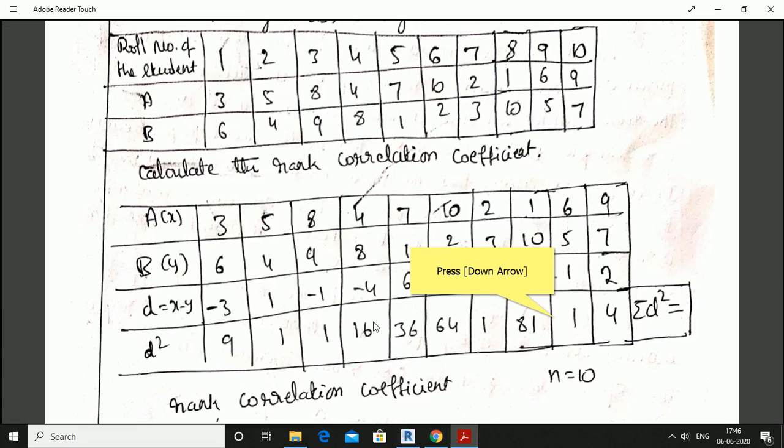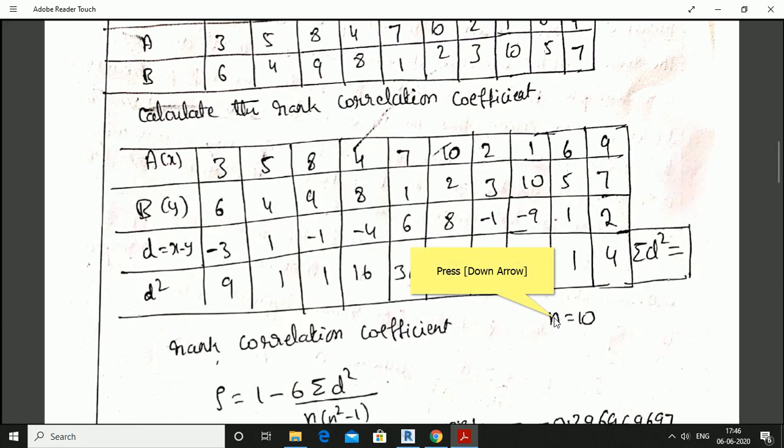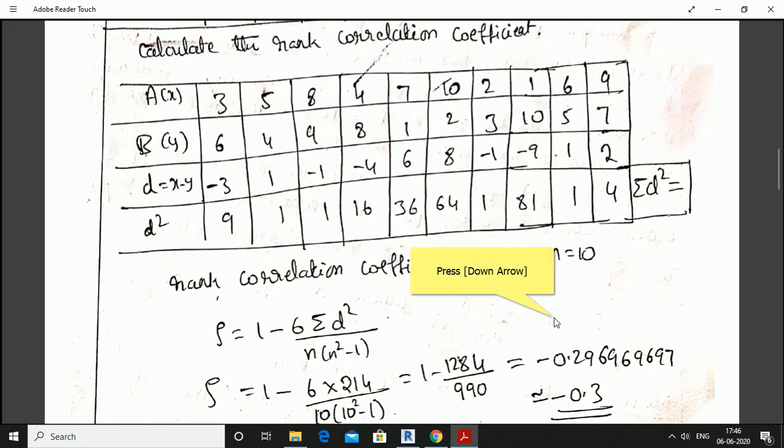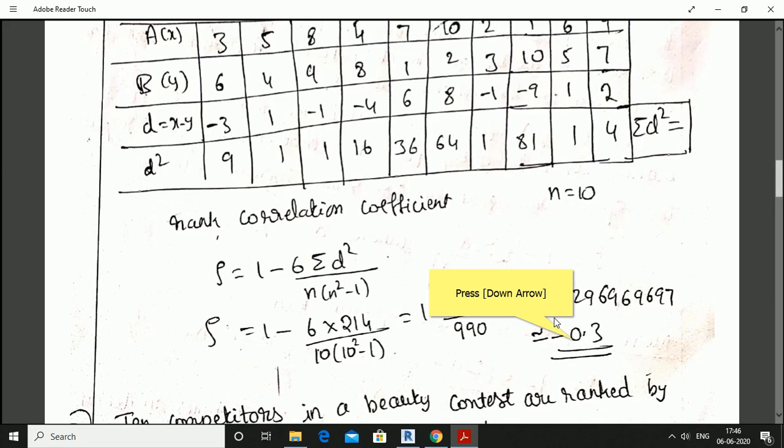d square also I find, because we require the sum of d square in the formula. Minus 3 whole square is 9, 1 square is 1, minus 1 whole square is 1, minus 4 whole square is 16, 6 square is 36, 8 square is 64, minus 1 whole square is 1, minus 9 whole square is 81, 1 square is 1, 2 square is 4. The sum of the d square values is 9 plus 1 plus 1 plus 16 plus 36 plus 64 plus 1 plus 81 plus 1 plus 4, which equals 214. So sigma d square is equal to 214.